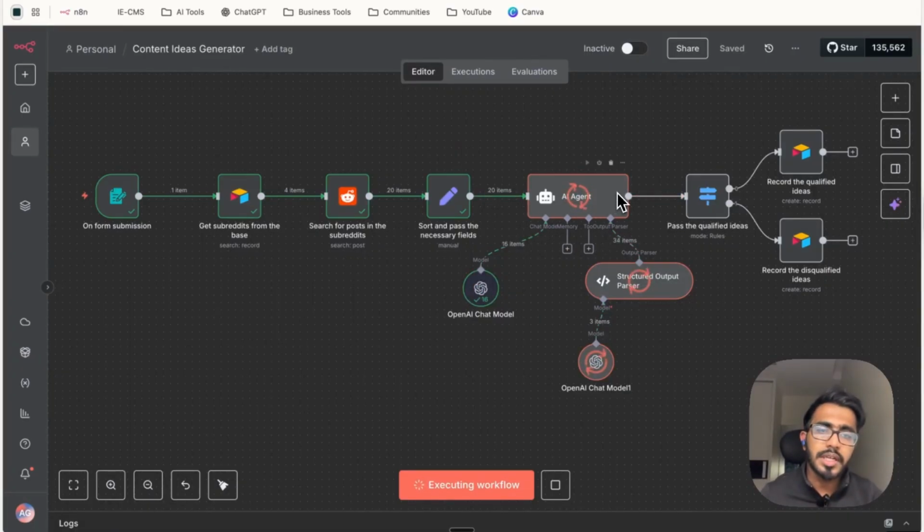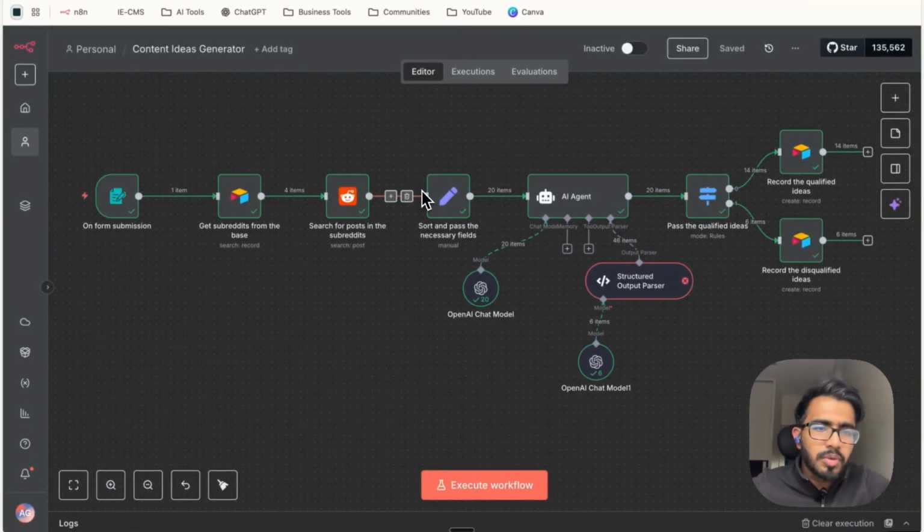After the AI agent receives all this data from this set node, it will use that data to analyze all the conversations, create content ideas, qualify them according to a certain logic, and send all that data to the switch node, which will then pass only the qualified ideas to this Airtable sheet. And the disqualified ideas will also be recorded in a different sheet in the same database. Let's wait and watch how this unfolds, and then I'll show you how the result looks.